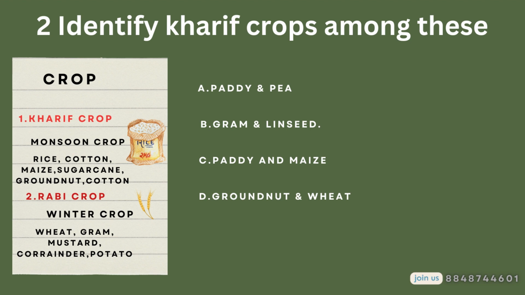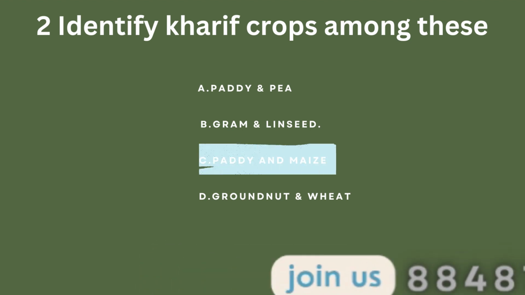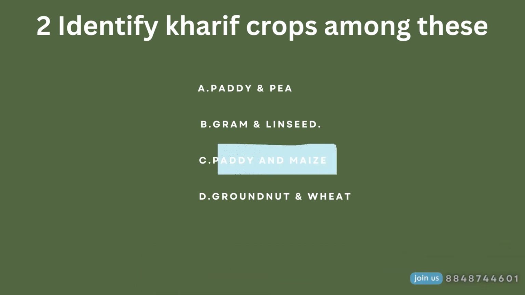Rabi crops means the seeds of these crops are sown at the beginning of the winter season. That means October, November times. And after maturation, they are harvested at the end of winter season. That is April-May periods. These are called Rabi crops. And examples would be wheat, gram, potato, mustard, coriander, oats, etc. So let's see the options and find out the correct answer now. Correct answer would be option number C.